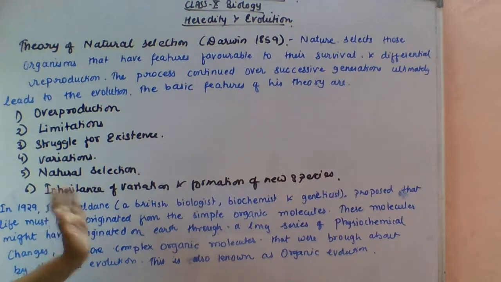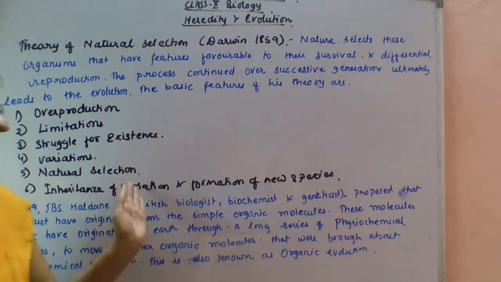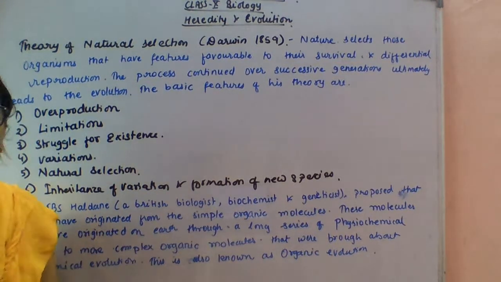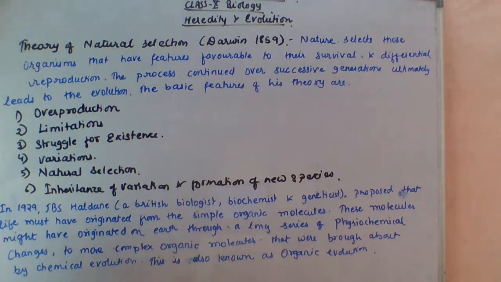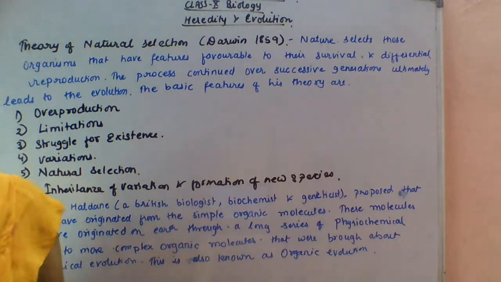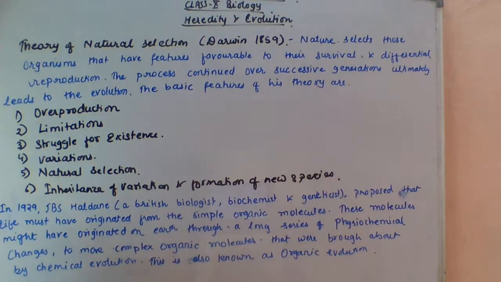Next, inheritance of variation and formation of new species. We know that inheritance of variation means that it will pass on from one generation to another generation. So more variation accumulates in the next generation. So accumulation of these variations leads to evolution.